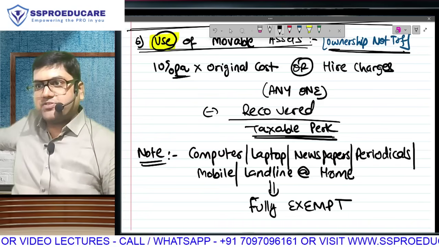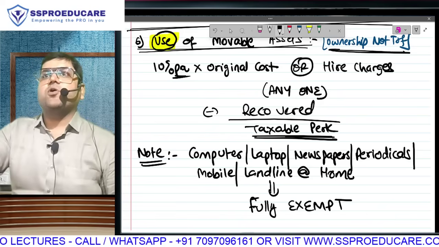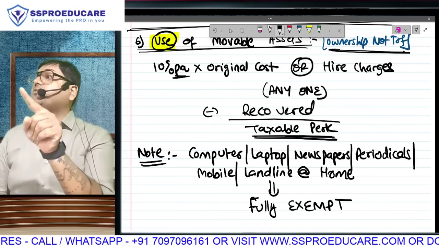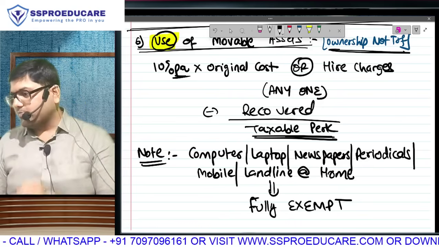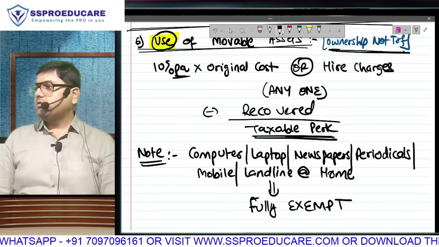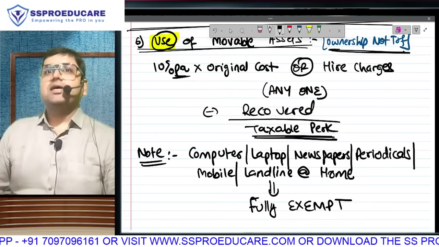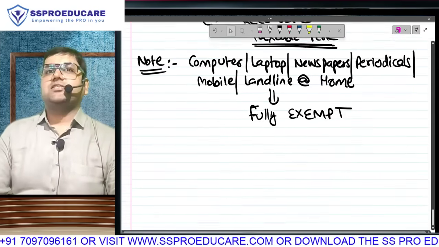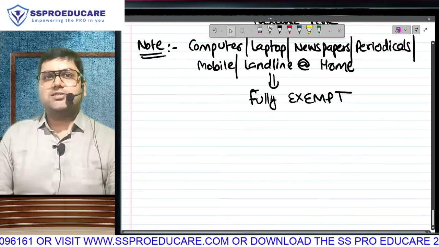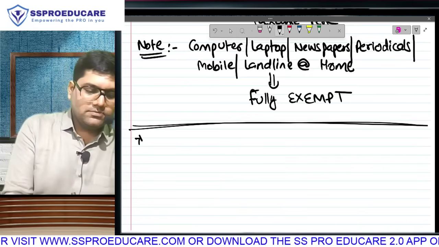What do you think, will the employer take a subscription of Stardust magazine or Filmfare magazine? Obviously, he is going to provide you things that are useful for the business, and anything which is useful for the employer's business can't be your perquisite. What is the meaning of perquisite? Anything that is your benefit is a perquisite. Understood why these things are exempt? Other than this, any sofa, dining table, TV, fridge, AC, washing machine provided is 10% per annum if they are purchased, and actual higher charges if they are rented. Next,